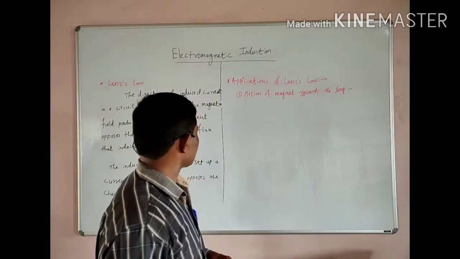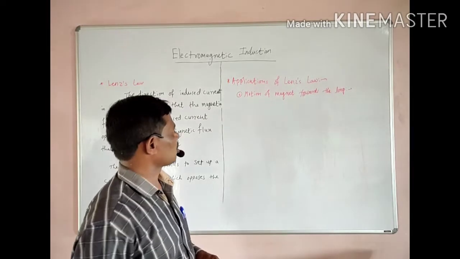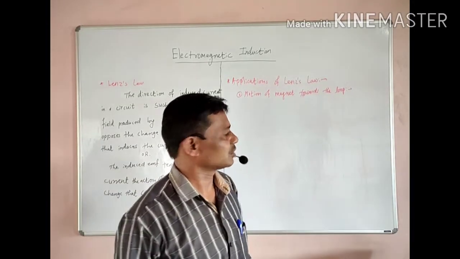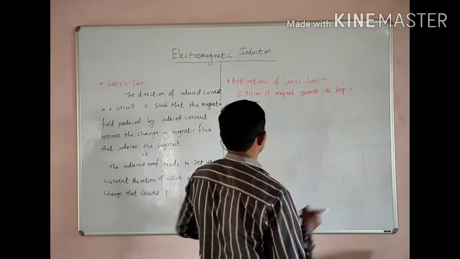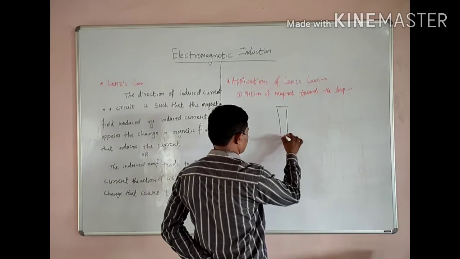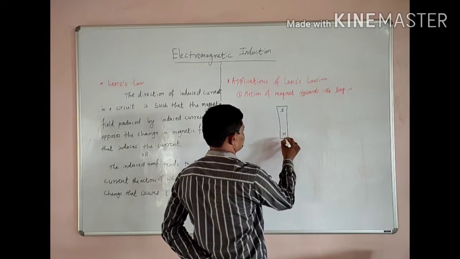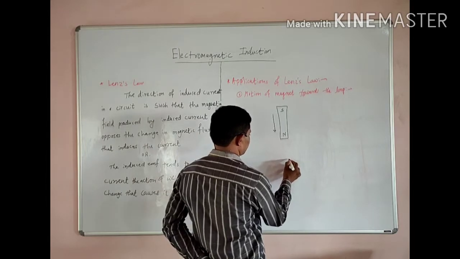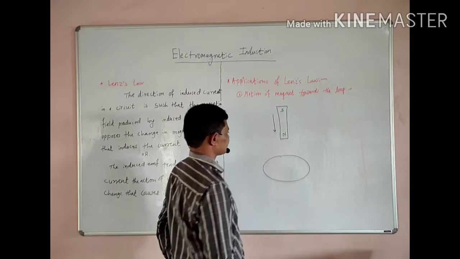Understand it? Now we are going towards the applications of Lenz's law. The first application: motion of a magnet towards a loop. Consider a bar magnet which has an N pole and an S pole, approaching a circular current-carrying conductor or wire.